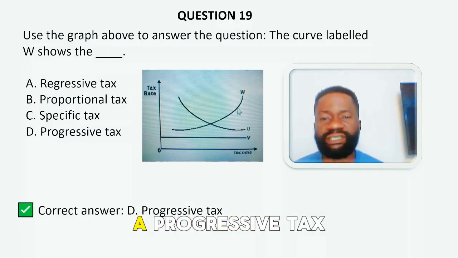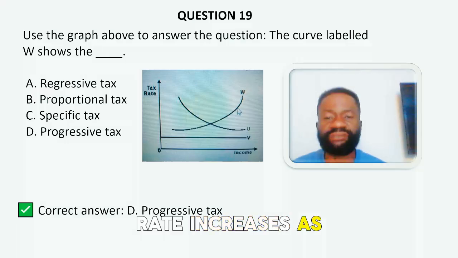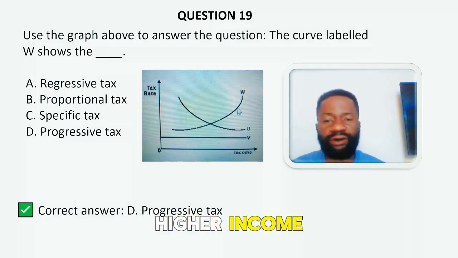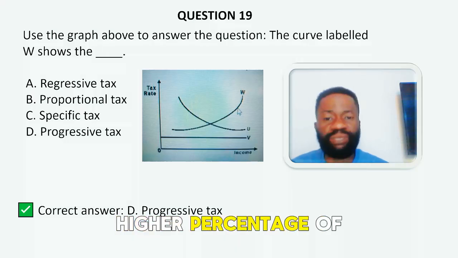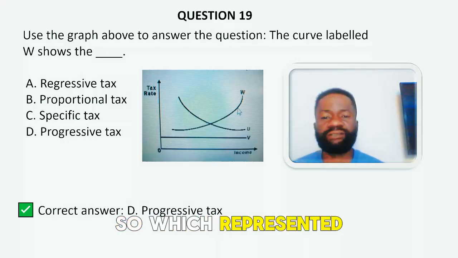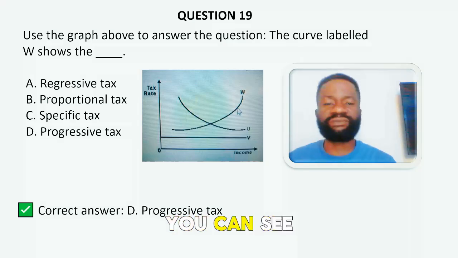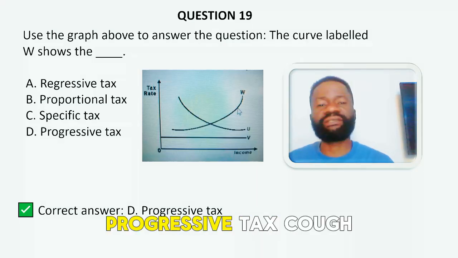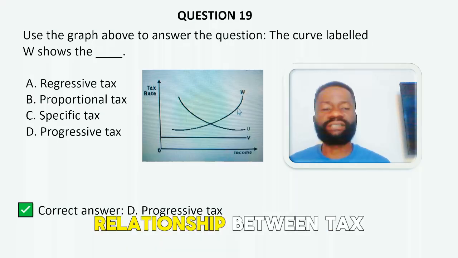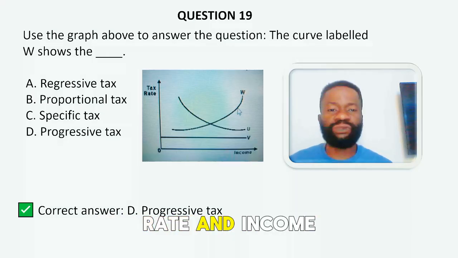Progressive tax. A progressive tax rate increases as income rises, meaning that higher income individuals pay a higher percentage of their income in tax. So, this is represented by the progressive tax curve. You can see that the progressive tax curve has a positive relationship between tax rate and income.